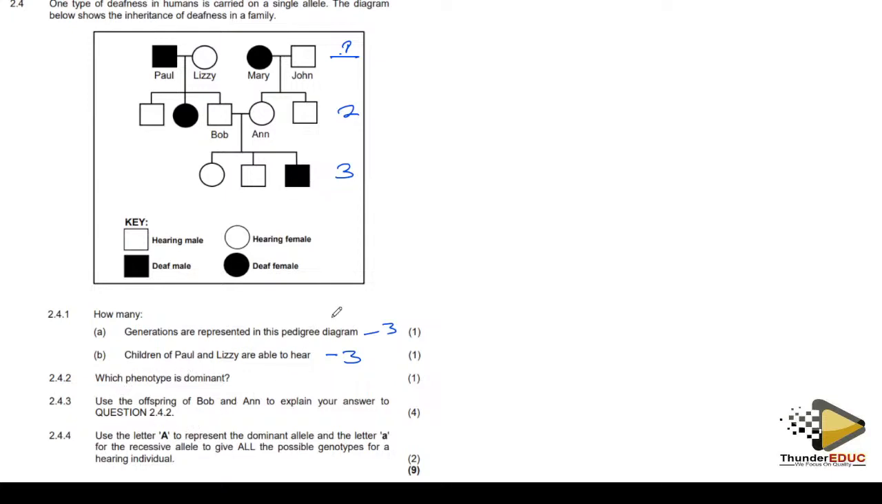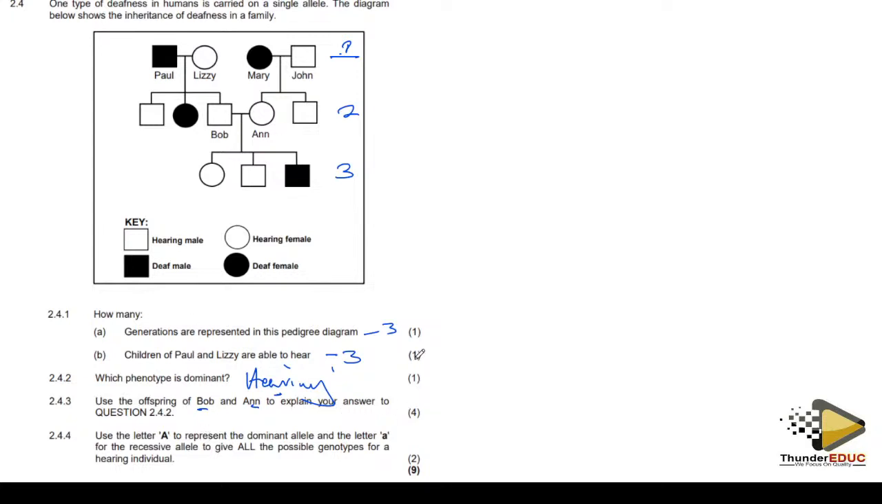So, which phenotype? The answer here must be hearing. Yes. And then use the offspring of Bob and Anna. It's the same example we have used. Why are you saying that hearing is the dominant allele? As I said, use Bob and Anna to explain your answer.